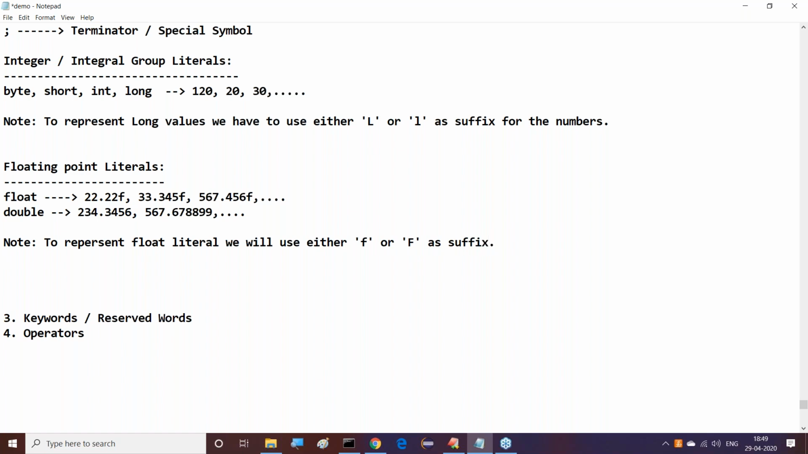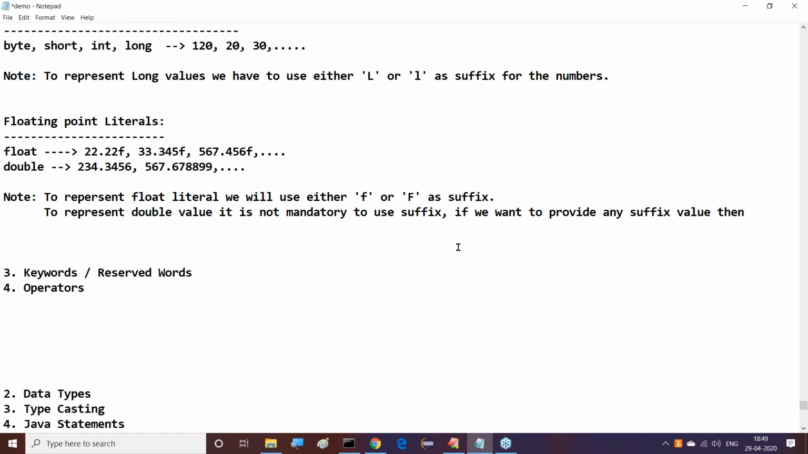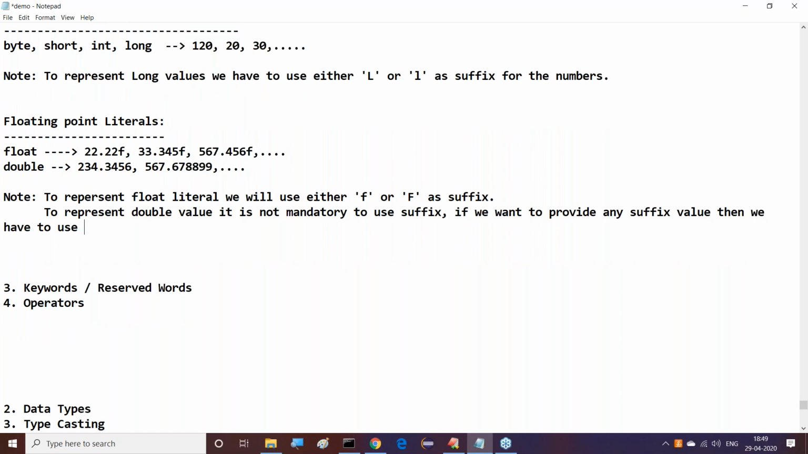It's mandatory. Next one is which one cannot represent a double value. To represent a double value, it is not mandatory to use a suffix. Observe this clearly. But if you want to use any suffix value, then we have to use either a small d or a capital D. That we are able to provide.